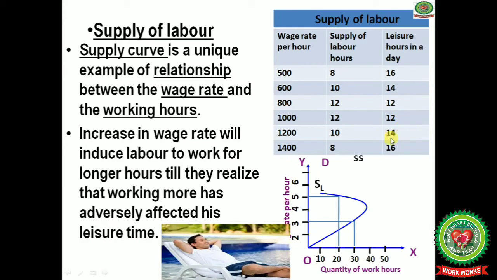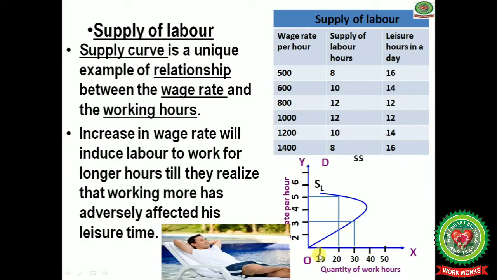So you can see from here that with the increase in the wage rate, firstly the supply of labor hours will increase, and after that it will start decreasing. As for leisure time, it is firstly decreasing and after that it starts increasing.